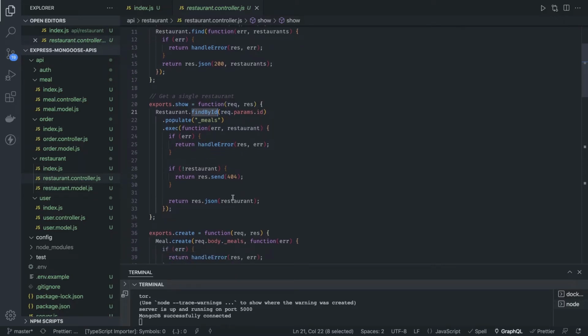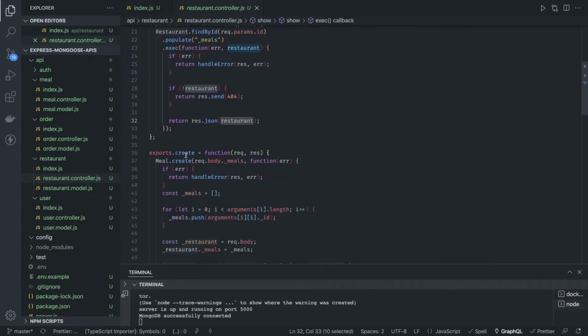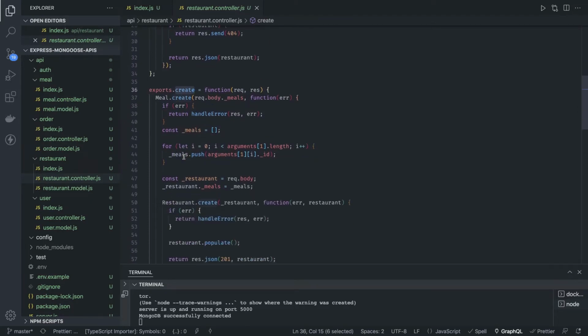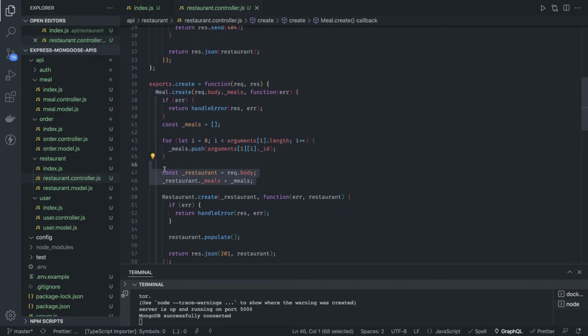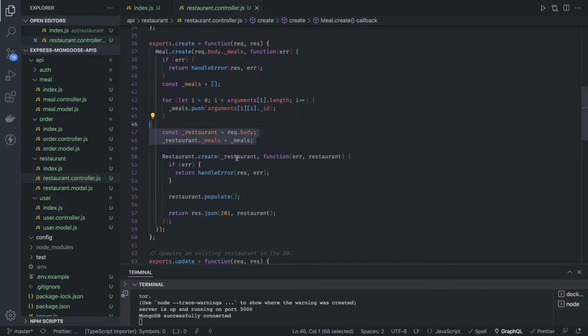If everything is fine, you return the same JSON. Here we are creating a restaurant; first we might be creating some meals, and then we are creating a restaurant. So this is how it works, right? If you see, this is the callback based code. What it is doing is first creating the meals.create. All the meals we have received in the request.body, it will create all the meals, and then it will create the restaurant and pass the whole object, because we are setting all the meals in the meals here. Alright, so there are many ways to do it.